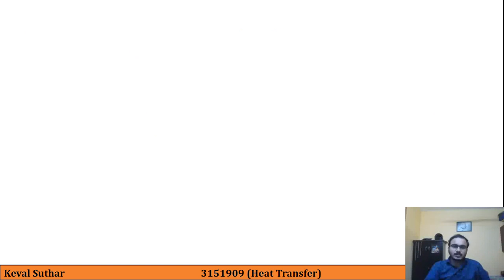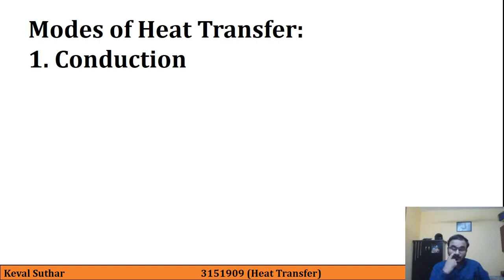Now we will move forward with our next topic, which is modes of heat transfer. During our course introduction lecture, we will simply go through the basics of the modes of heat transfer, and then we will study the fundamental laws governing these modes of heat transfer. So first is conduction.